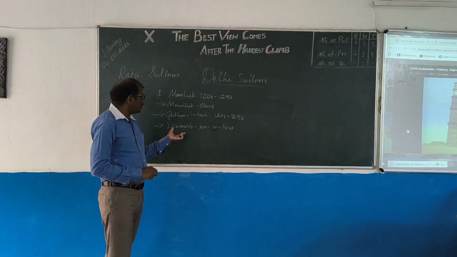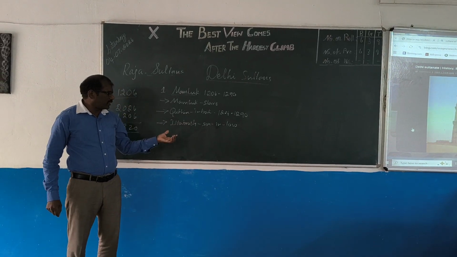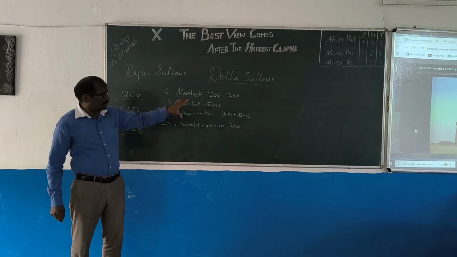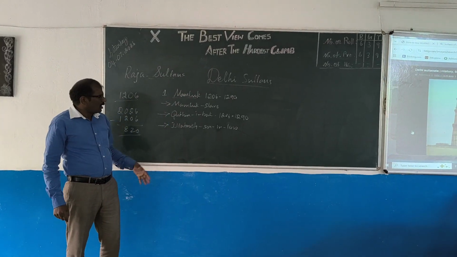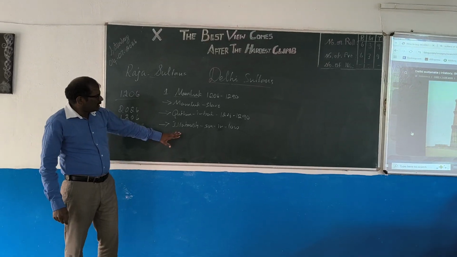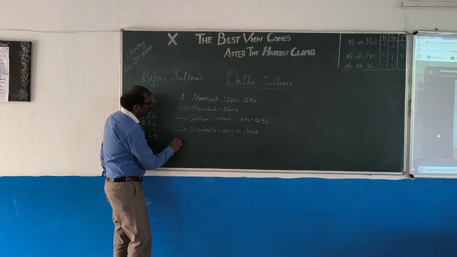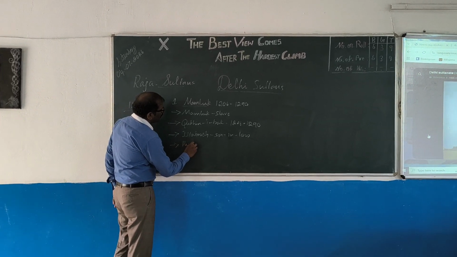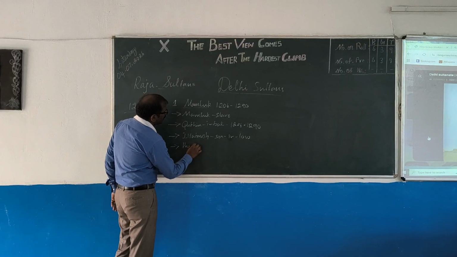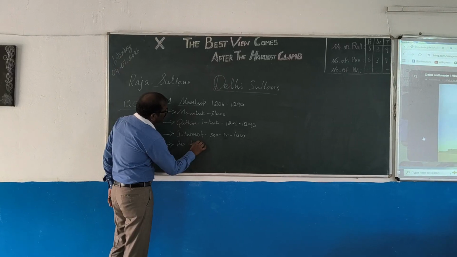So Iltutmish, the son-in-law, became the leader and ruler of India, Delhi, because at that time they were only capturing the Delhi area. And after Iltutmish died, his daughter, a very famous name, Razia.